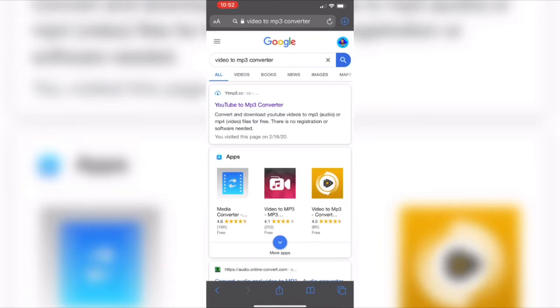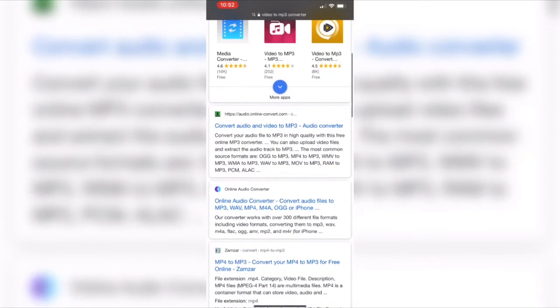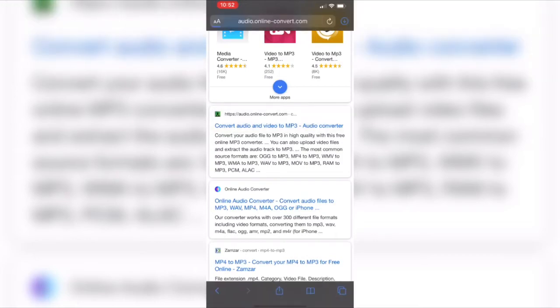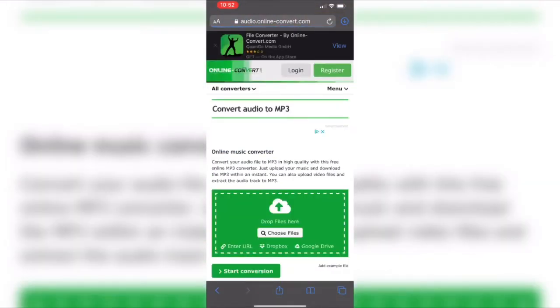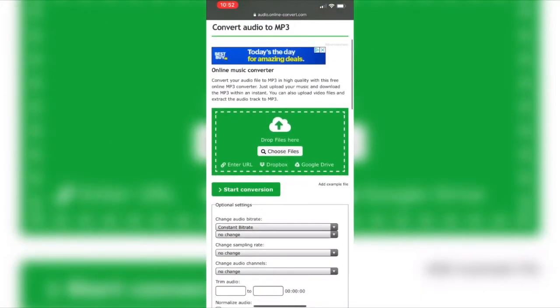If you want to use the audio from a video in your photo album, you can search up video to MP3, click one of the links, and put your video in here.